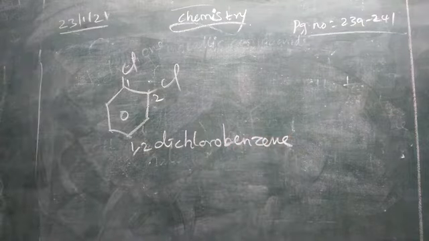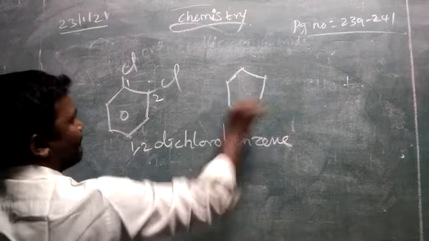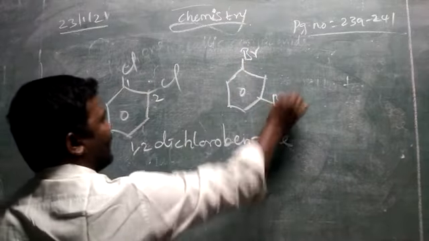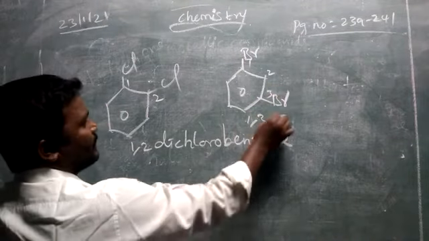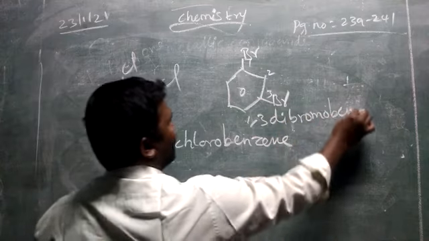The next compound with meta substitution. 1 bromine, another bromine in the meta position. 1, 2, 3. So 1,3 dibromobenzene.